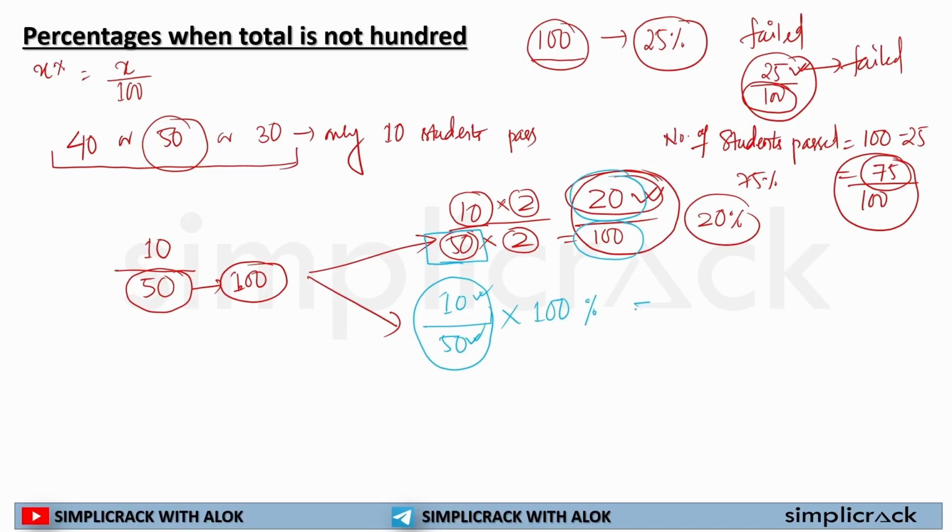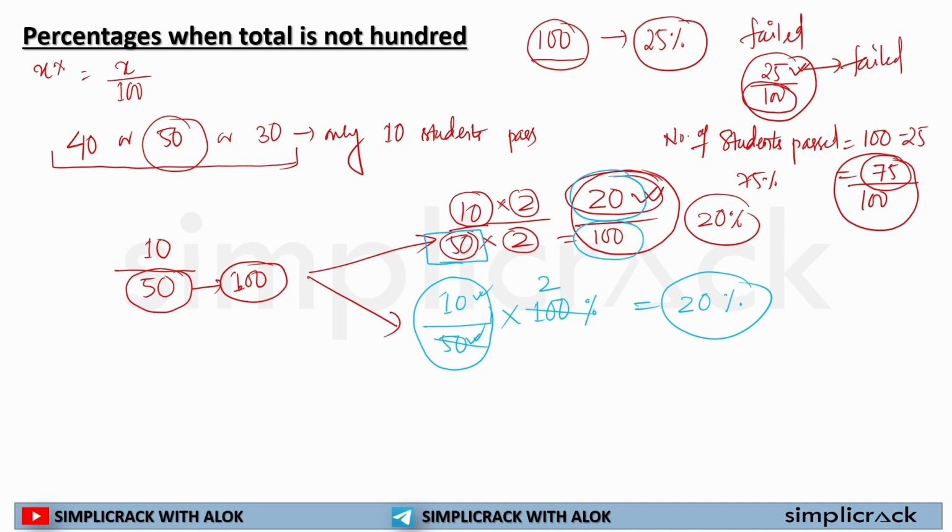Now I will solve this question. How will I solve it? 50 multiplied by 2 is 100, and 10 multiplied by 2 is 20. See how easy it is. I do not have to find out the number and convert the whole thing into 100 separately. This is quite easy. Sir, this was an easy number. That's why you did it easily.